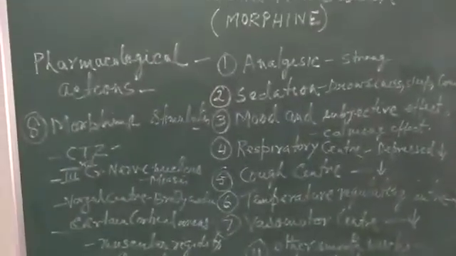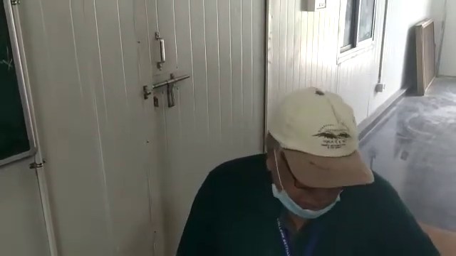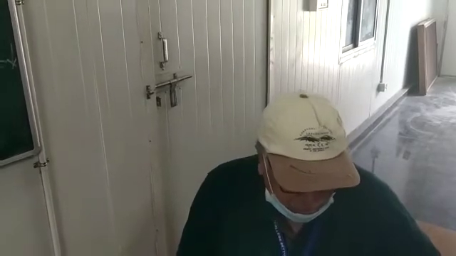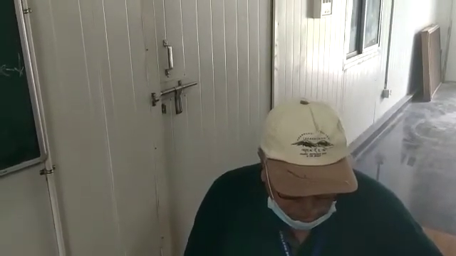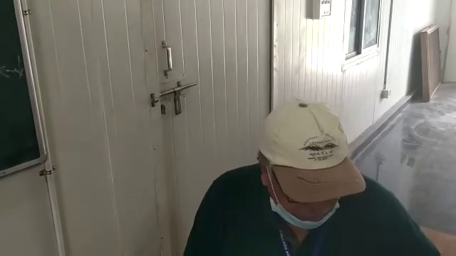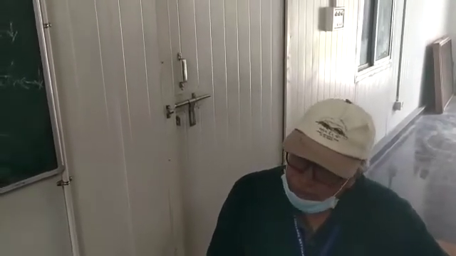So these are the signs of morphine dependence, which usually happens in case of addiction. Then a few words about interaction. Phenothiazines, tricyclic antidepressants, monoamine oxidase inhibitors, all these potentiate the action of morphine. So these are the adverse effects of morphine.